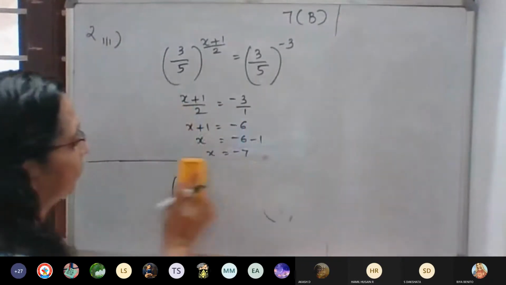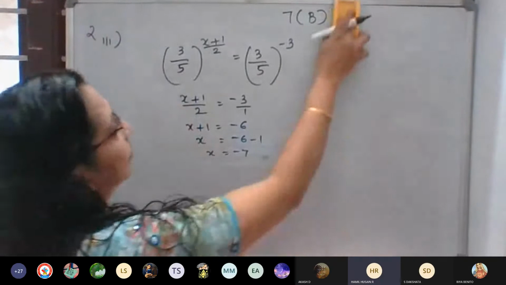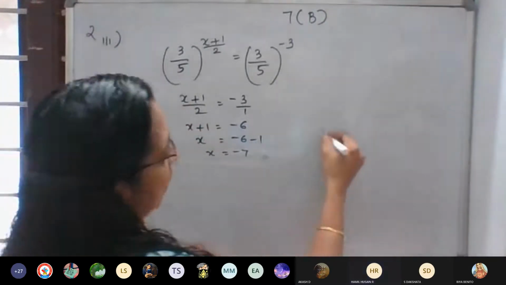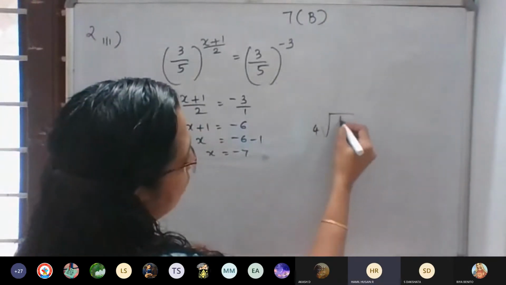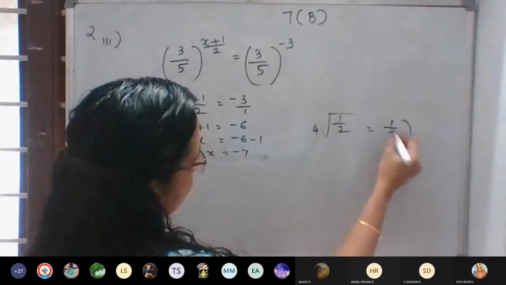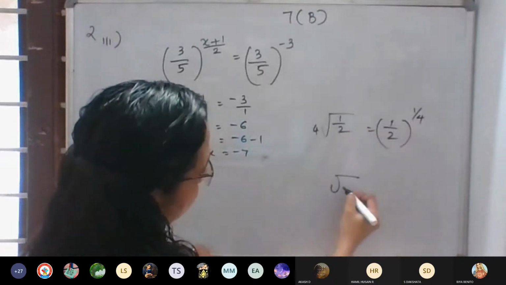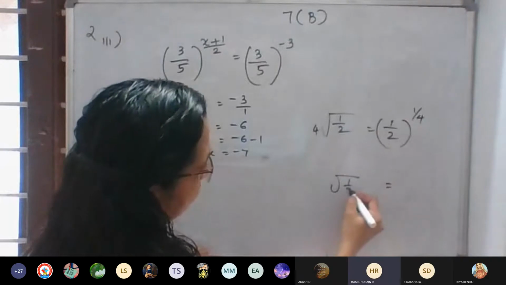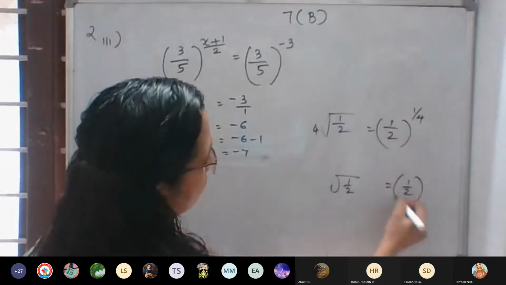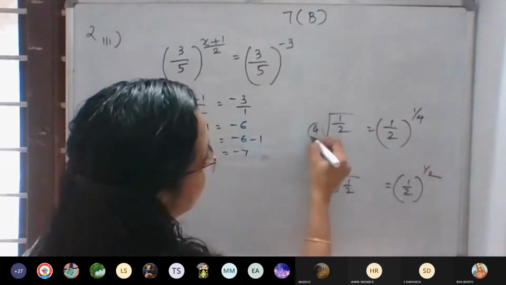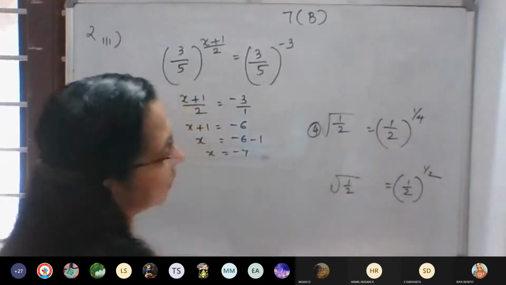Aware of this? And then 4 means what? 1 by 4. Fourth root of 1 by 2 means 1 by 2 raised to 1 by 4. Only simple root means 1 by 2 raised to 1 by 2. Then depending upon this value, we will write here.